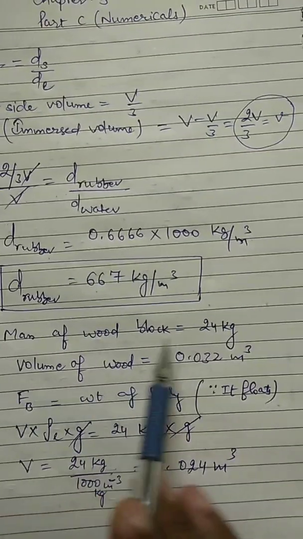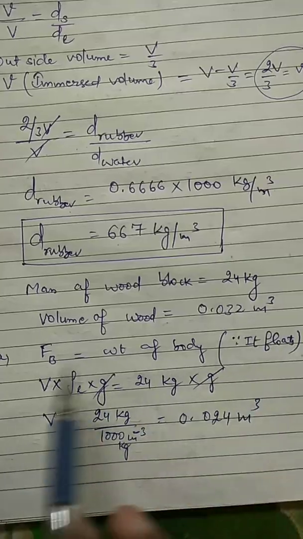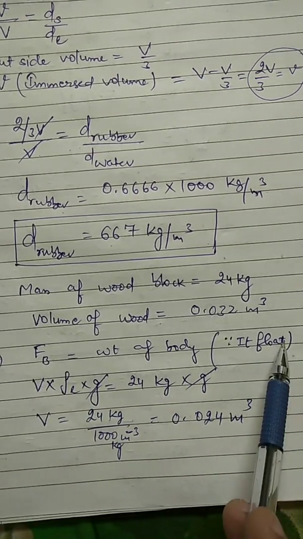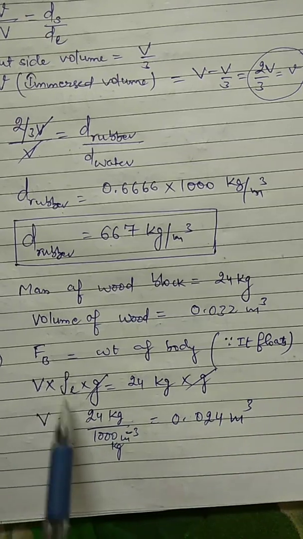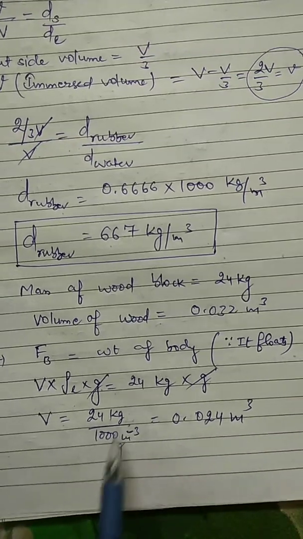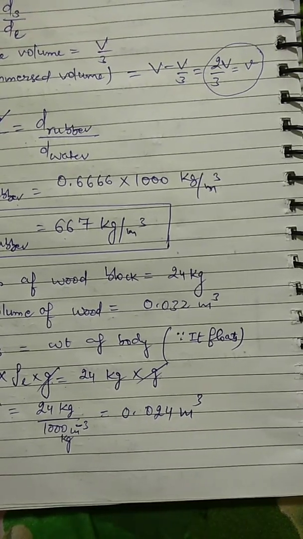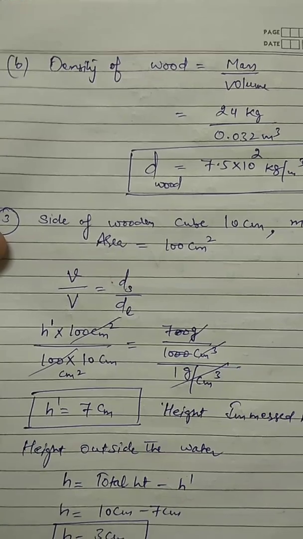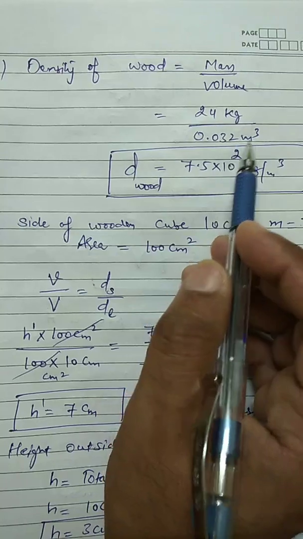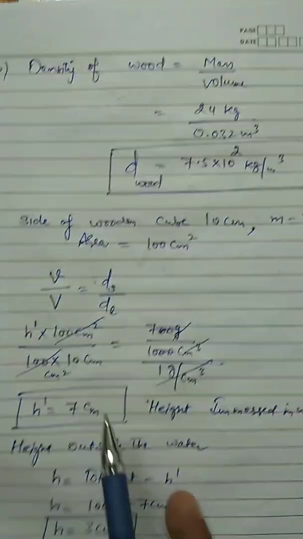Second numerical: mass of wood block is 24 kg, volume of wood is 0.032 meter cube. A part, upthrust is equal to the weight of the body, because it floats. So volume into density of liquid into gravity equals 24 kg into g, g cancels. Volume is equal to 24 kg divided by 1000 kilogram per meter cube. Answer is 0.024 meter cube. Now B part, density of wood is equal to mass over volume. Mass is 24 kg, 0.032 meter cube is the volume. So density of wood is 7.5 into 10 to the 2 kilogram per meter cube.